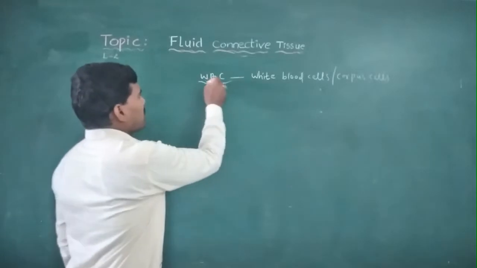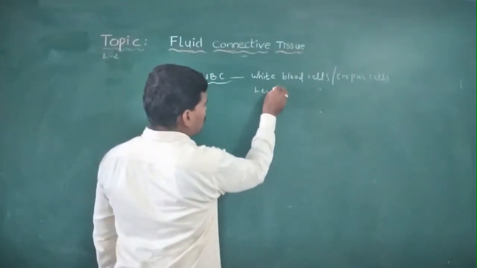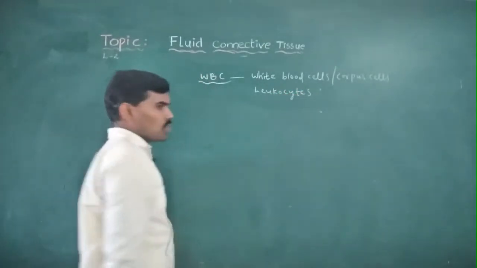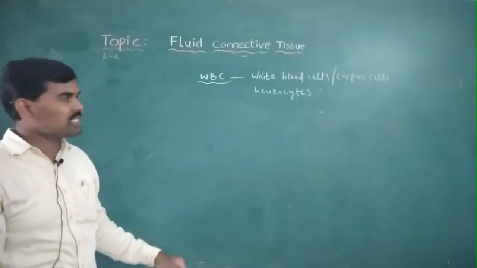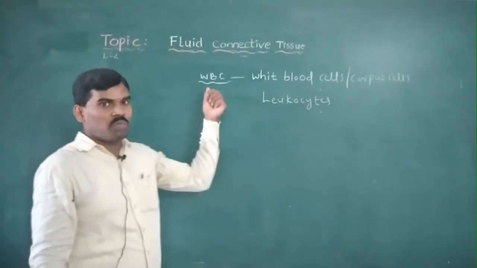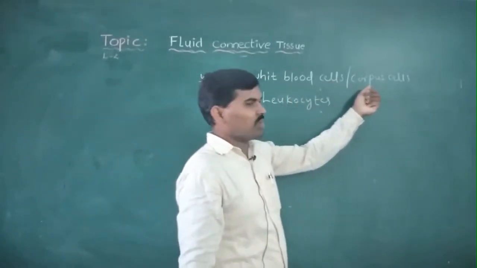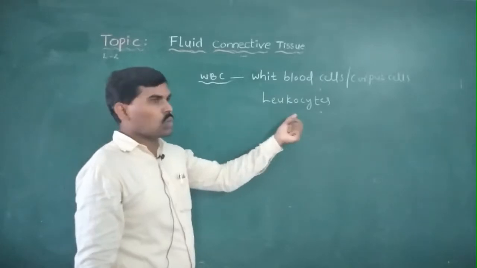Another name for white blood cells is leukocytes. RBC is commonly called erythrocytes, and WBC, white blood cells or white blood corpuscles, is commonly called leukocytes.